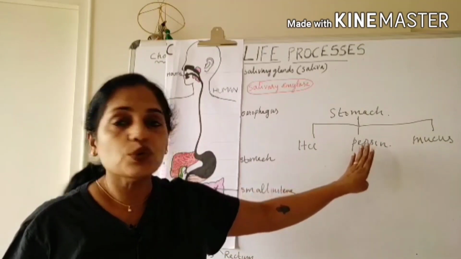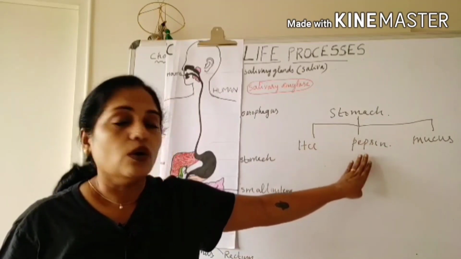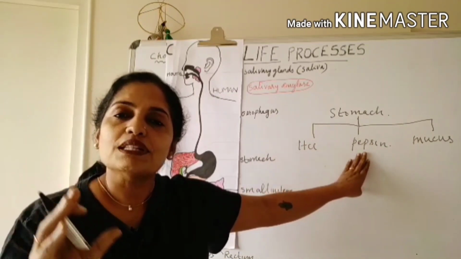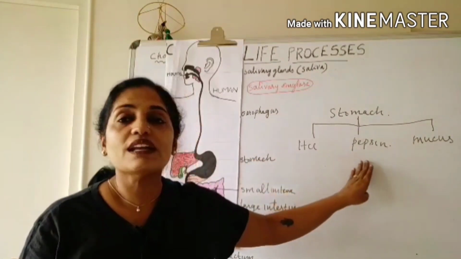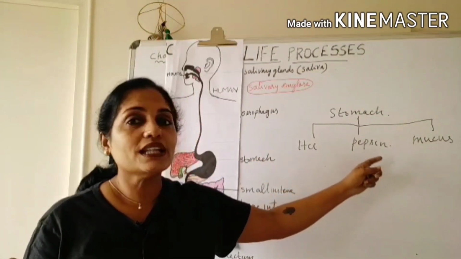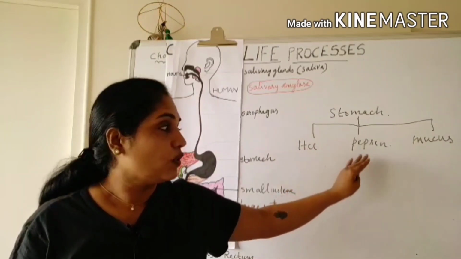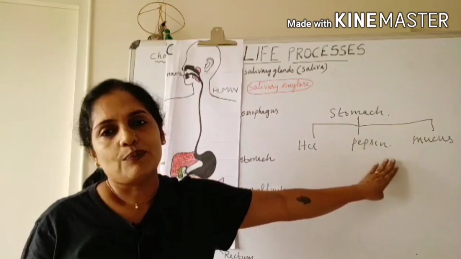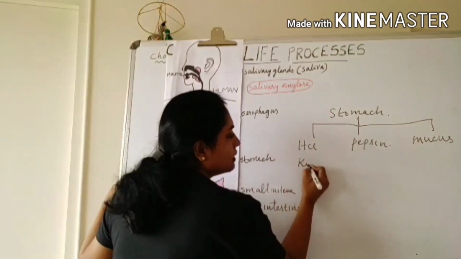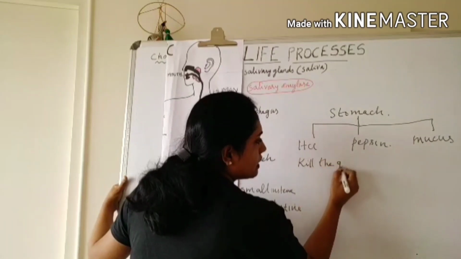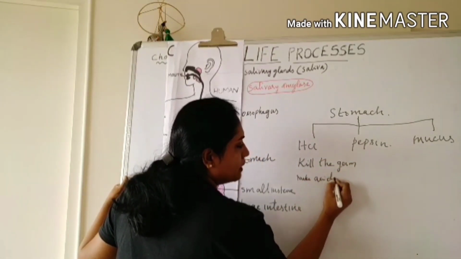Pepsin is an enzyme produced by the stomach, but it acts very well only in the presence of an acidic medium. Who is doing that duty? This HCl is making that acidic medium for the reaction of pepsin. So hydrochloric acid kills the germs and makes an acidic medium.